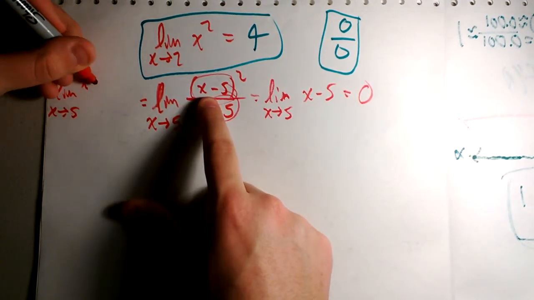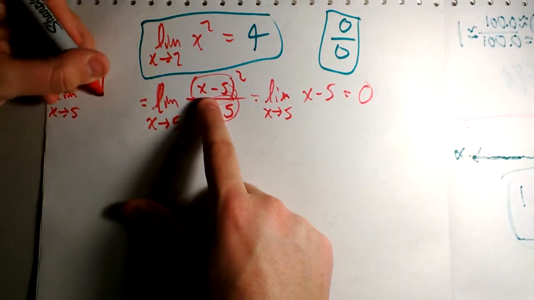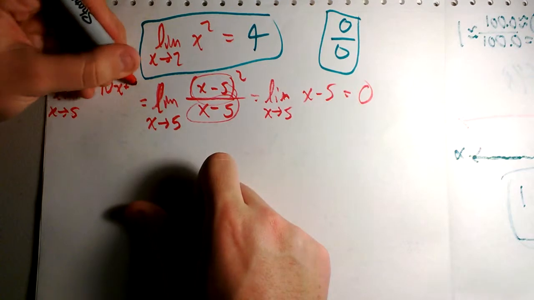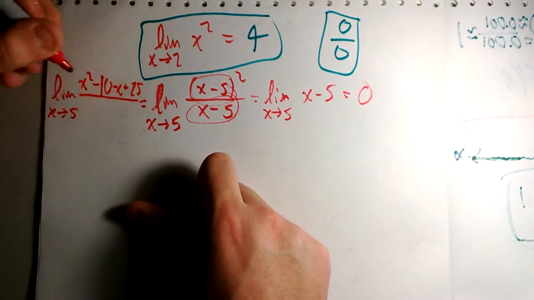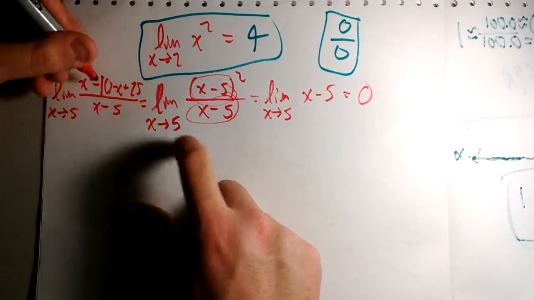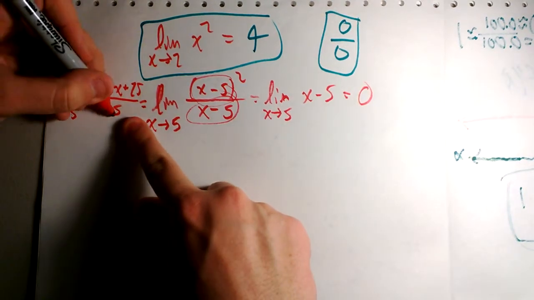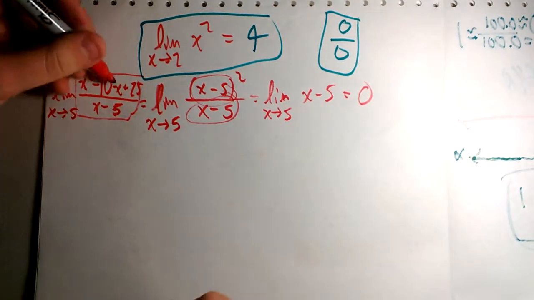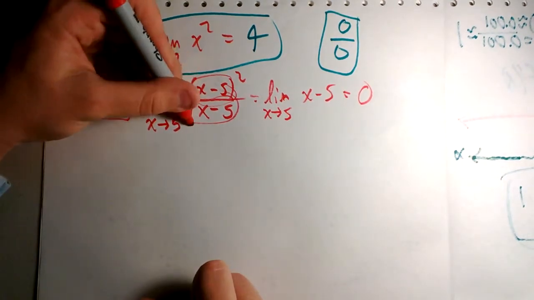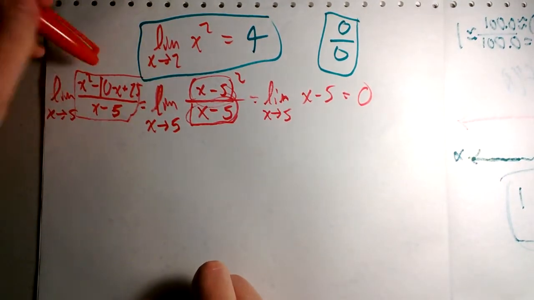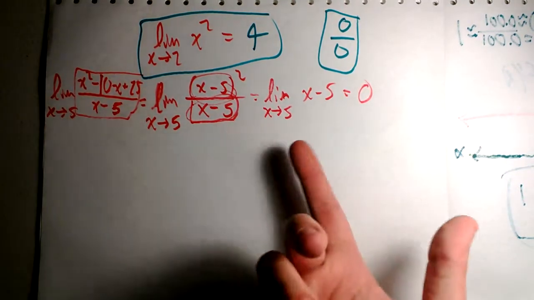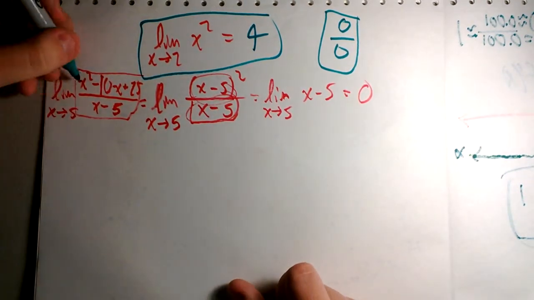So this is the same as x squared minus 2 5s, which is 10x, and then 5 times 5, that's 25, all right, over x minus 5. This is the same expression, but they wrote it out so it's not clear that this is actually the exact same thing as the bottom squared. So that's an algebraic thing. There's other more complicated ones, but you get the idea. It's just a matter of factoring.